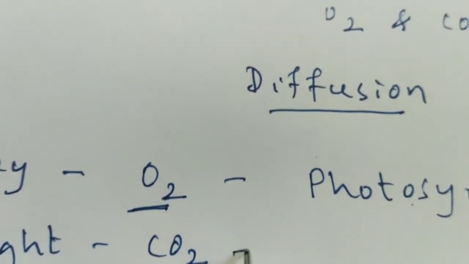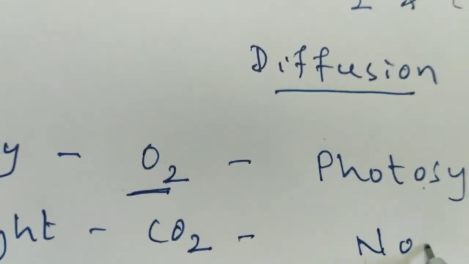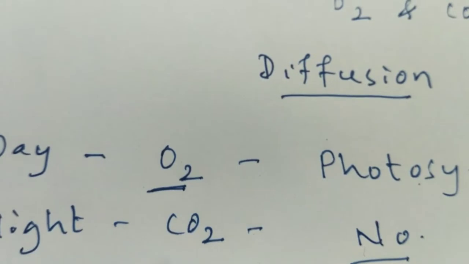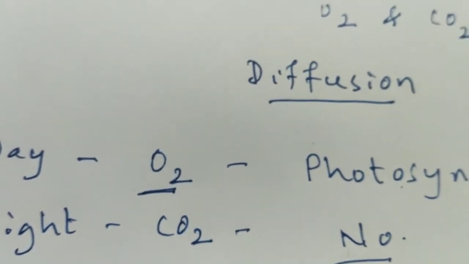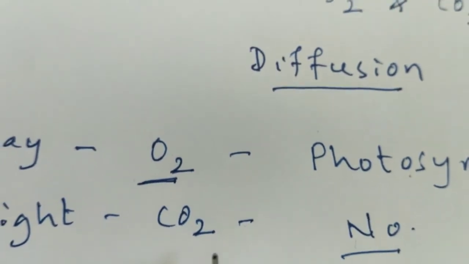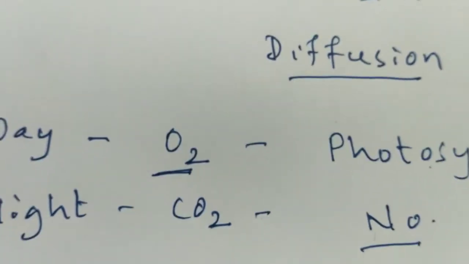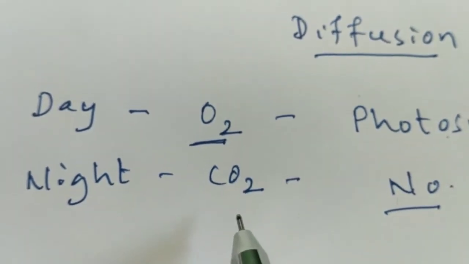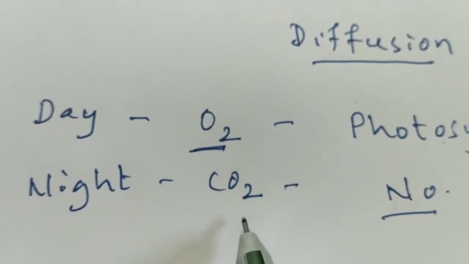At night, no photosynthesis takes place, and the amount of carbon dioxide inside the plant will be more than outside the plant body, that is, in the environment. So the carbon dioxide is diffused out. This is the reason why plants give out oxygen during the day and carbon dioxide at night.